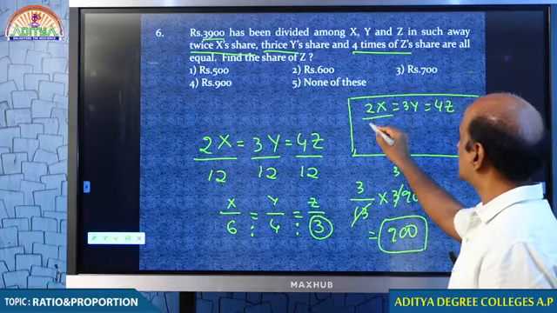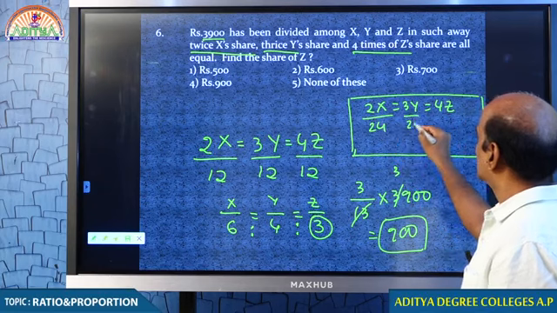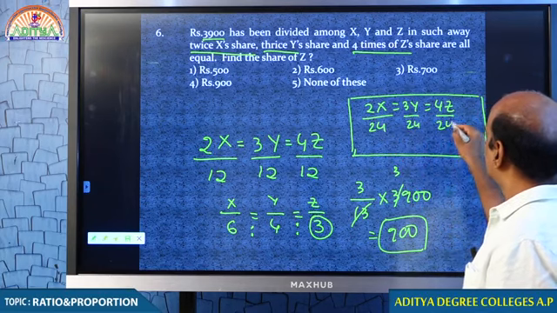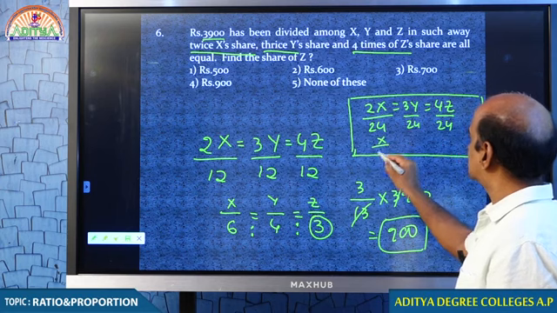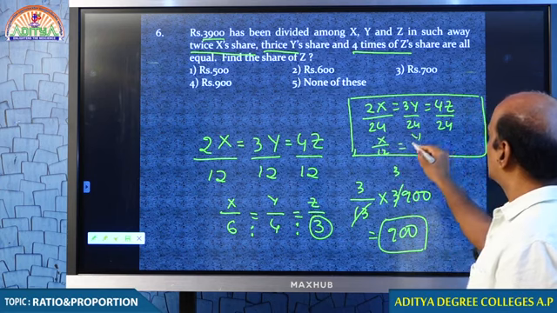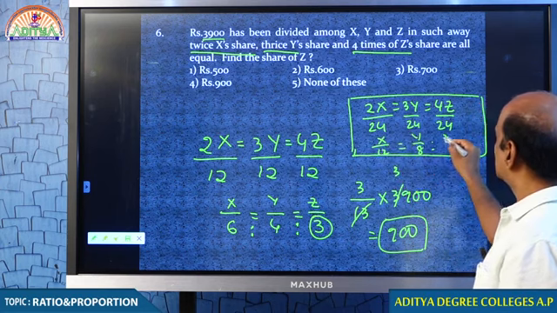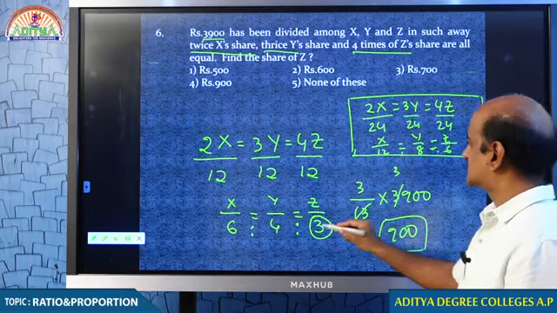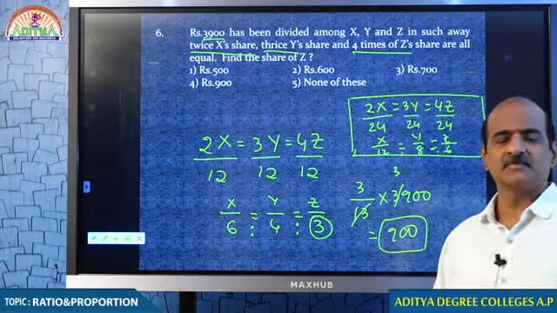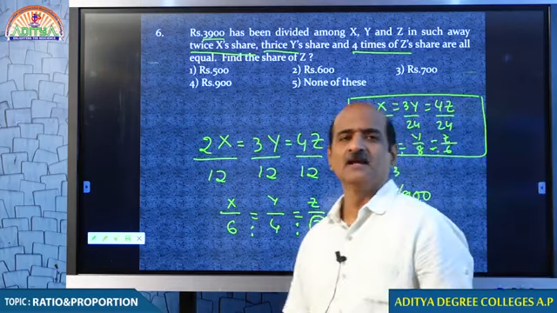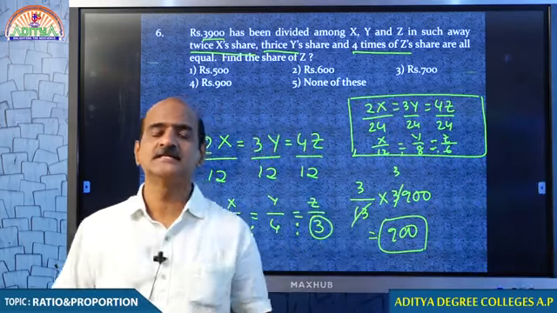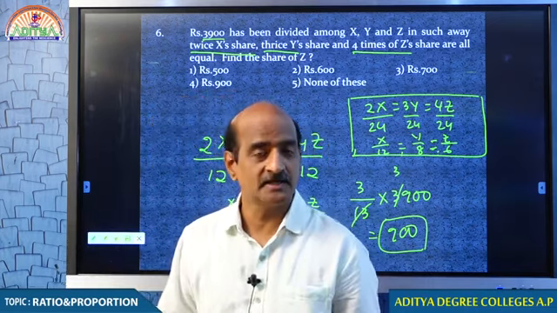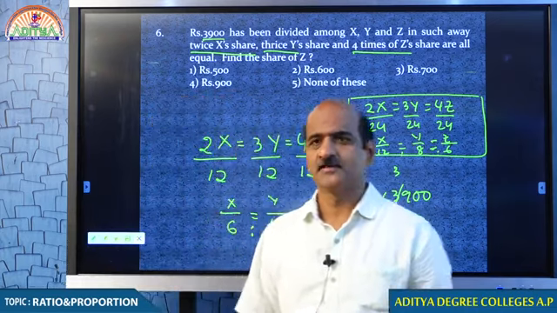Yeah, you can do it. How much are you going to get? x by 12 is equal to y by 8 is equal to z by 6. 12:8:6 is 6:4:3. It makes no difference, but what I am taking is the LCM of the given numbers.